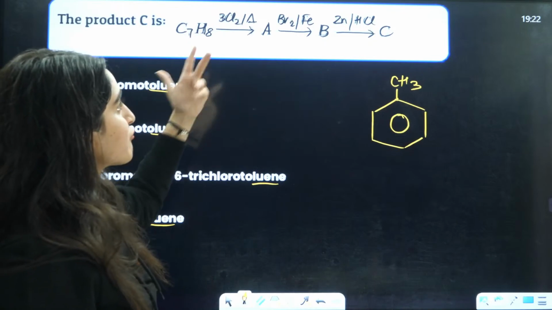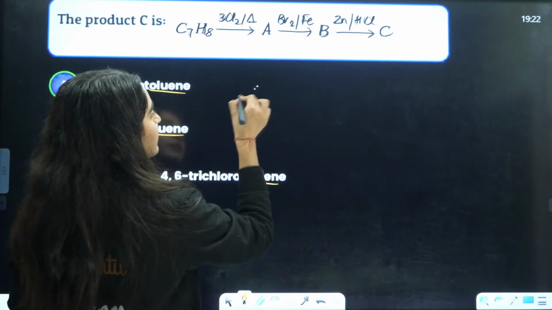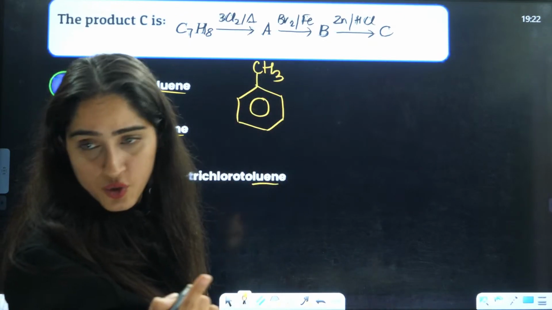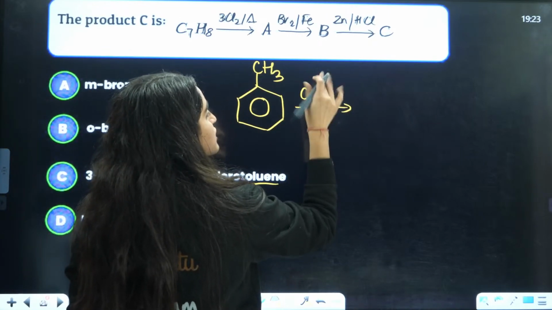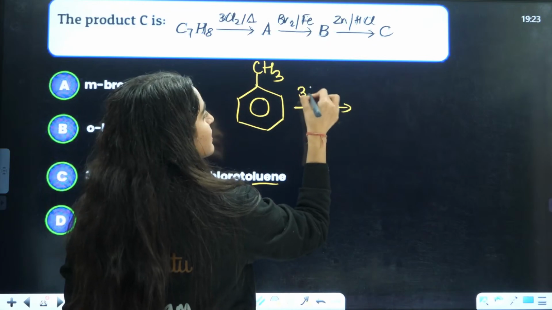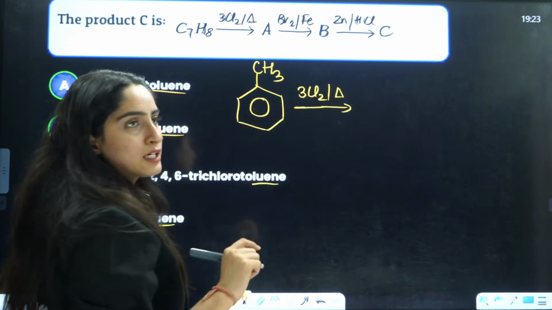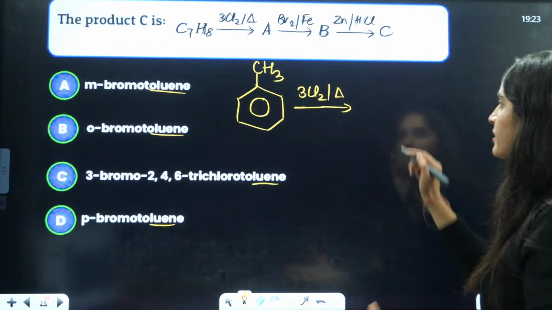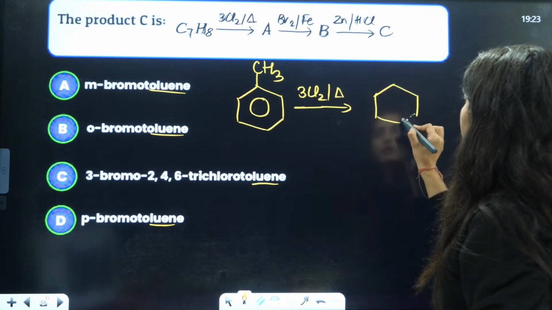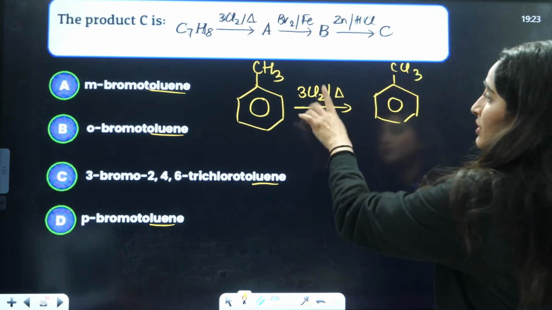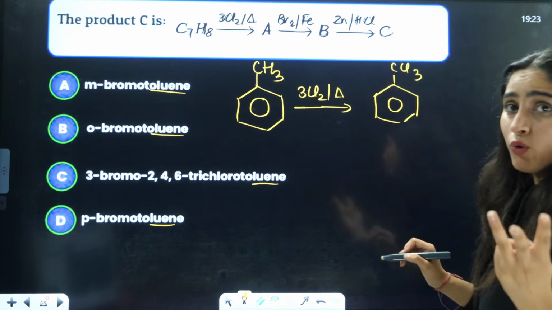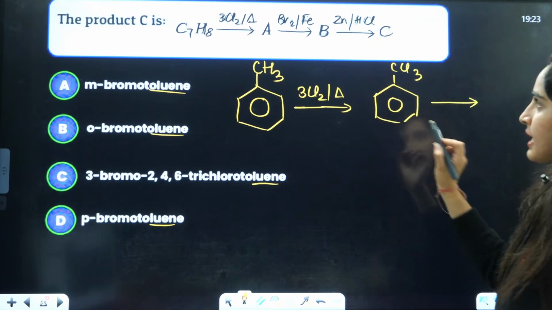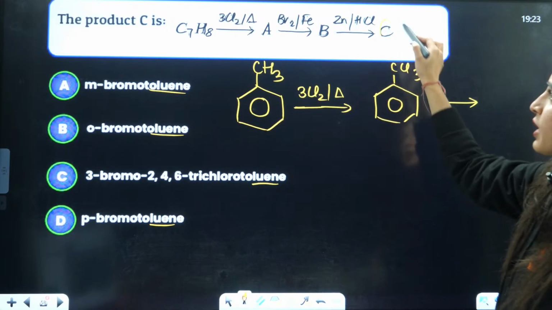Now I'll just draw the chain here. Most of the reactions that we are going to do now are going to be chain reactions only, that have a sequence, okay? So this is 3Cl2 and heat. 3Cl2 means here you are going to replace this, right? Heat means free radical substitution will happen here. So this will be replaced by CCl3 because you have 3 moles. That means 3 hydrogens can easily be substituted here, right? Now this is A. Now they are asking you for this product, that is C.